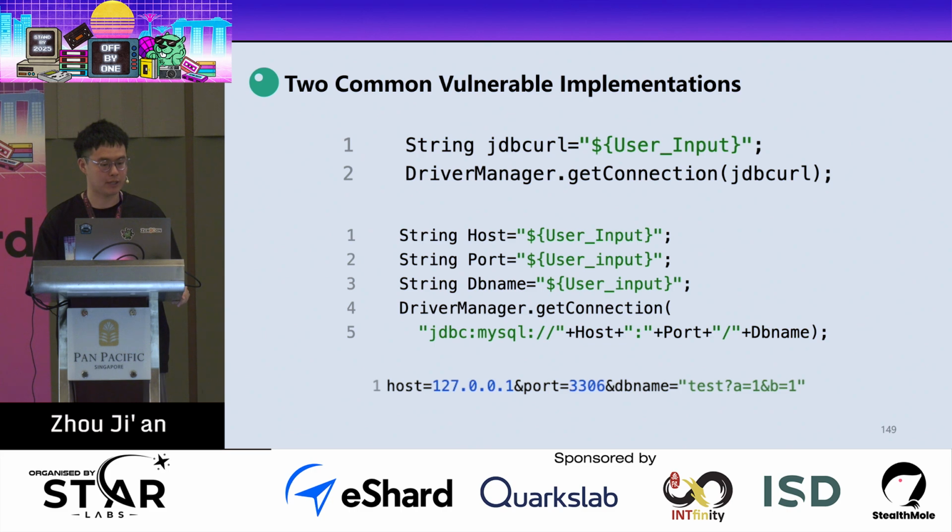And the below one, you can see that it just lets the user control several fields. But the problem here is it doesn't perform any validation. It just concatenates the fields together. So we can input some additional parameters and achieve the same effect as controlling the whole JDBC URL.